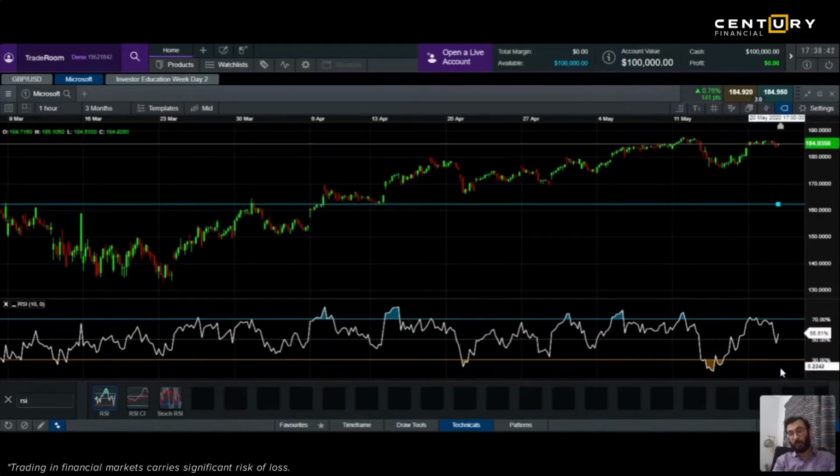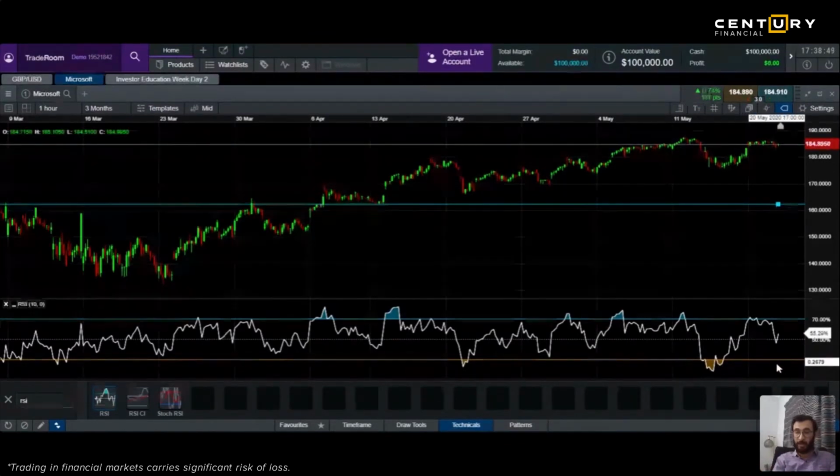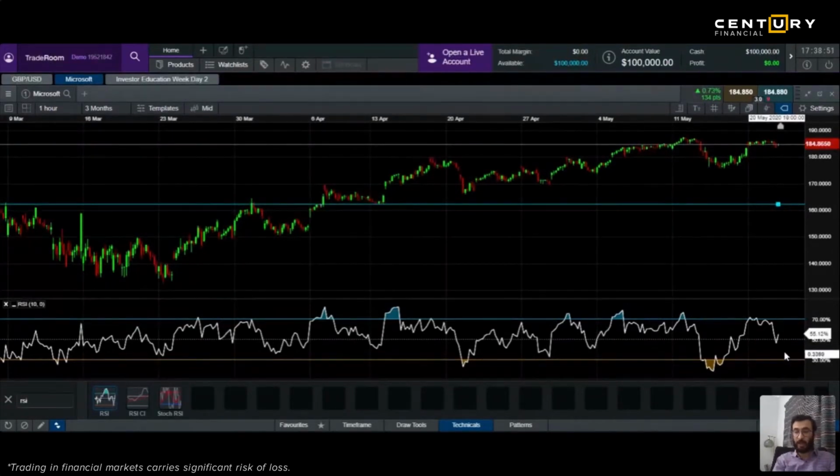Or if you are a kind of person who would always want to buy, wait for the levels when it comes. Now this is a day trade. Okay. So if it comes down below 30%, you buy and book your profit at 50%. If it goes above 70%, you go for a short sell, and then again book your profit at 50%. So this is something which you can do overall in any stock, commodity, currency. You can use an RSI, but you have to be very careful with time durations, right? Second thing, somebody was talking about swing trading.